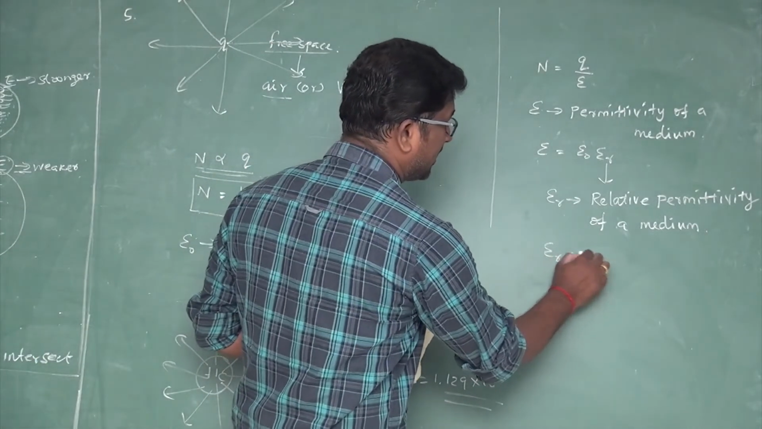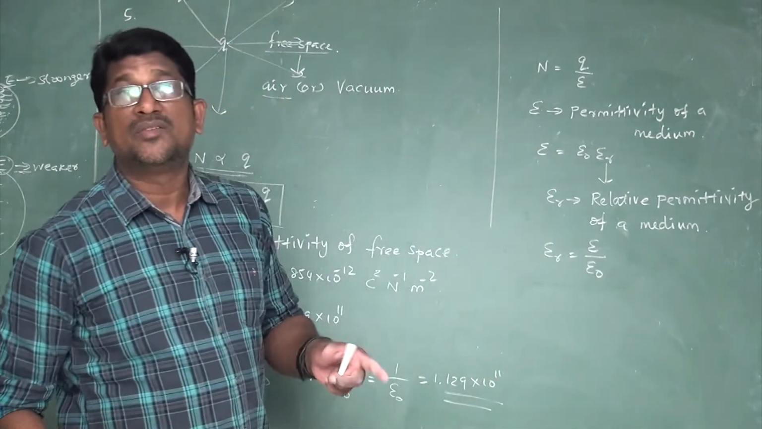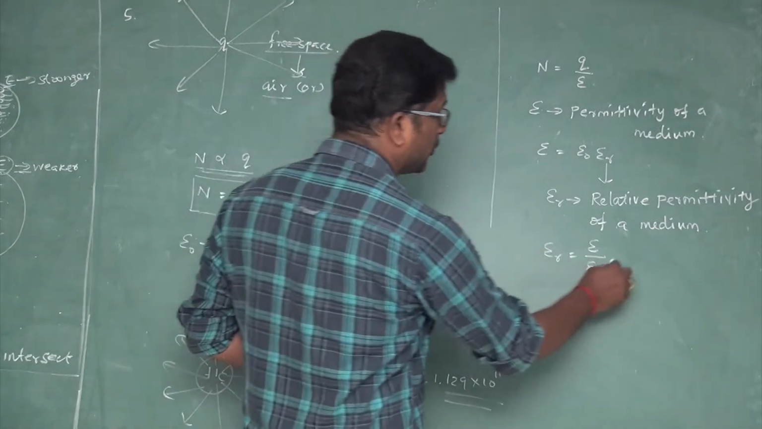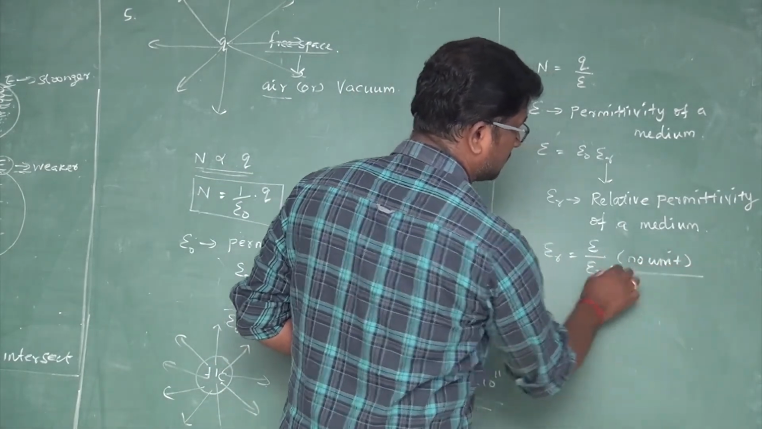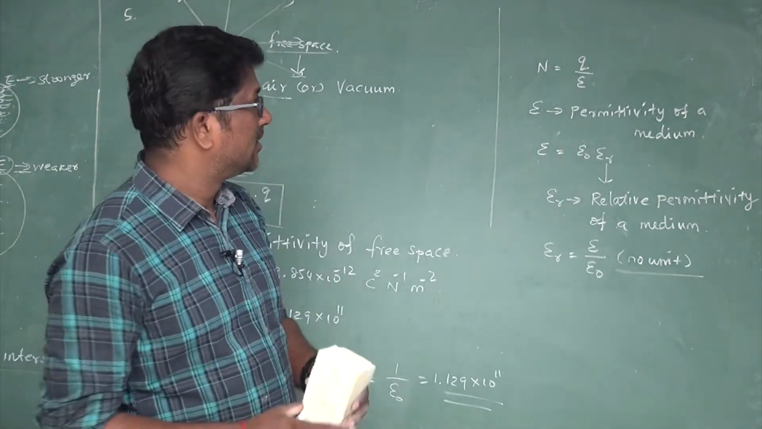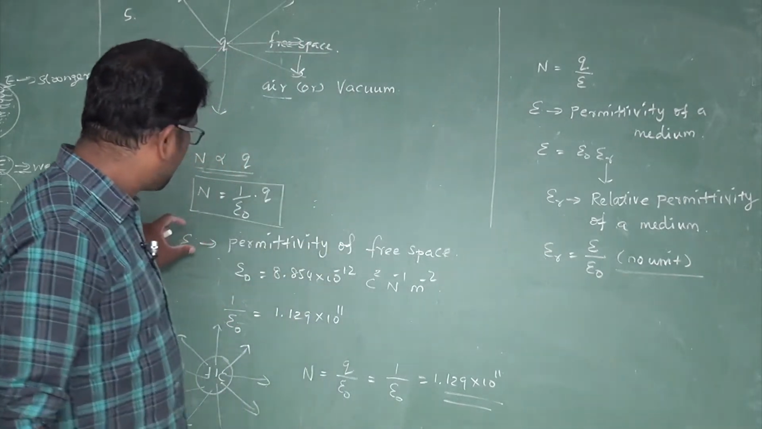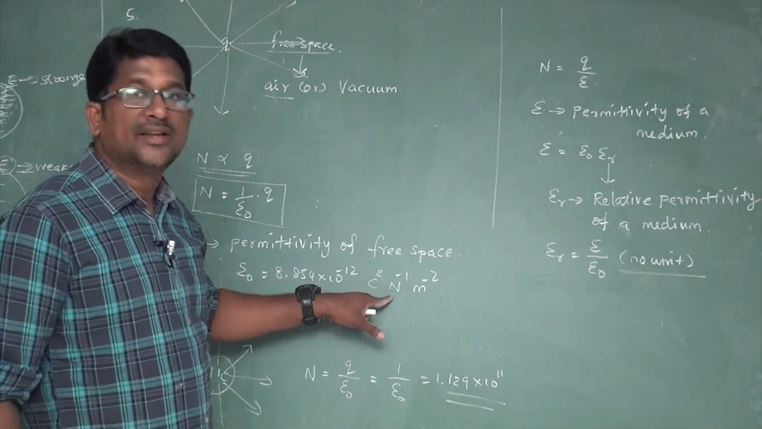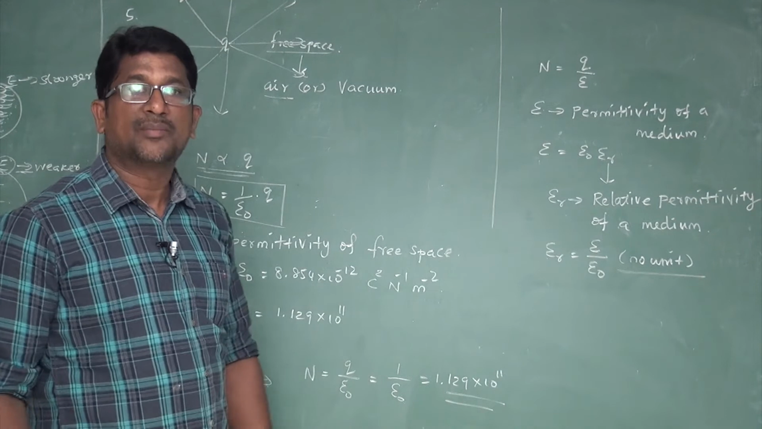Relative permittivity of the medium, epsilon r, is defined as the ratio of the permittivity of the medium to the permittivity of free space. Right. It has no unit. Relative permittivity has no unit. But the unit of permittivity of the medium and the unit of permittivity of free space are the same, that is Coulomb square Newton inverse meter power minus 2.